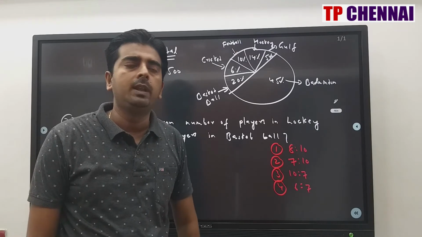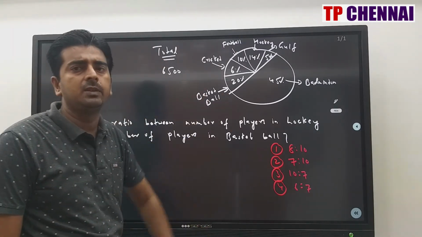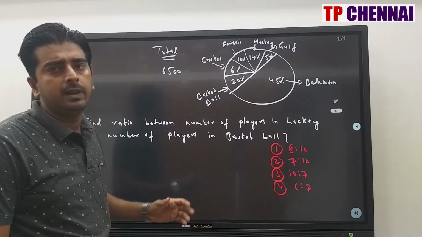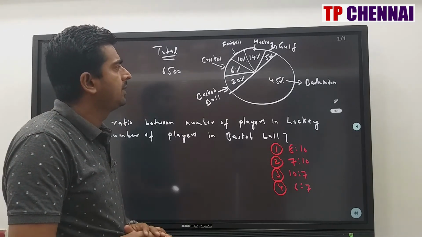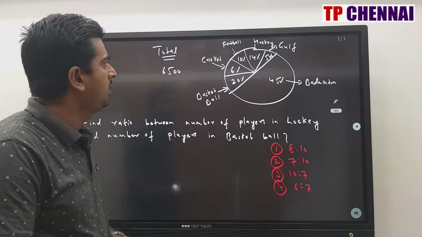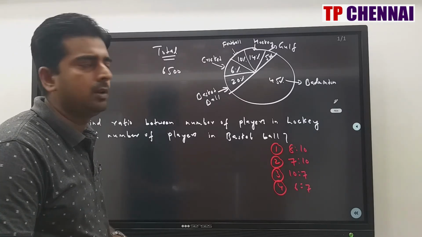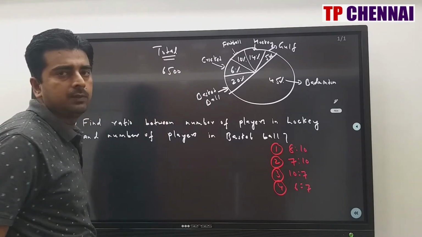Now we will see one set of DI. So it is nothing but one pie chart is given where you have number of players who have played in different games. You have hockey, golf, badminton, basketball, cricket, and football, and total they have given you 6500.